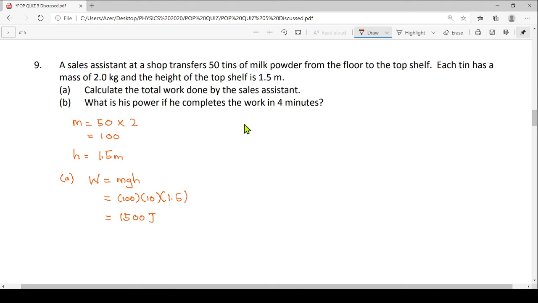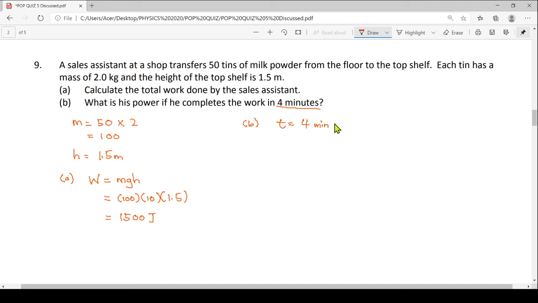Okay, let's go to part B. What is his power if he completes the work in 4 minutes? Here you are given the time, 4 minutes. But we don't work in minutes, we prefer working with seconds.